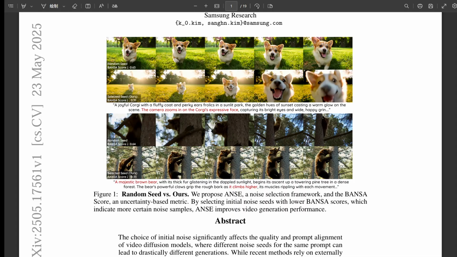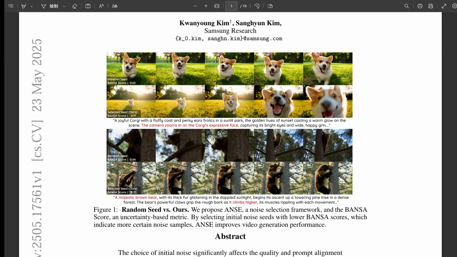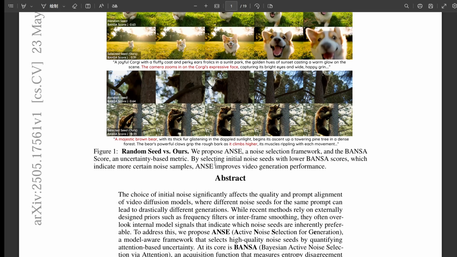The paper says the seed affects the actual quality, the smoothness over time, temporal consistency. And critically, how well the final video actually matches your text, prompt alignment. Right. They say, due to the iterative nature of the diffusion process, the choice of initial noise profoundly influences video quality, temporal consistency, and prompt alignment. It's the foundation for that whole step-by-step denoising process that creates the video. Get the foundation wrong, and well.